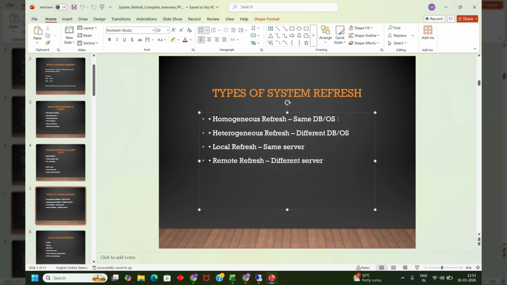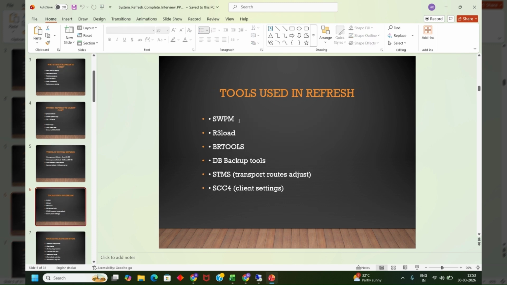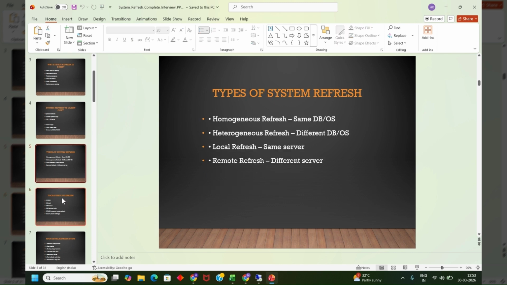Majority of the data refresh activities are based on homogeneous refresh. Okay, same database and OS. Tools used: SWPM, R3. This is based on these concepts. Okay, homogeneous, heterogeneous, everything. But for now, the system copy that we will be discussing is homogeneous system copy, system refresh activity. Sorry, system copy is a different thing. Here I am referring to system refresh.